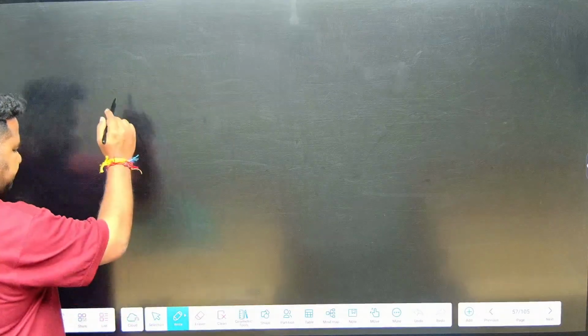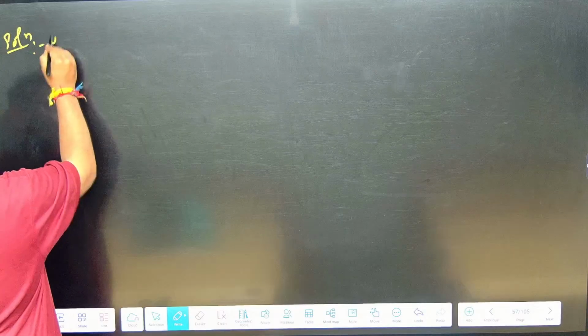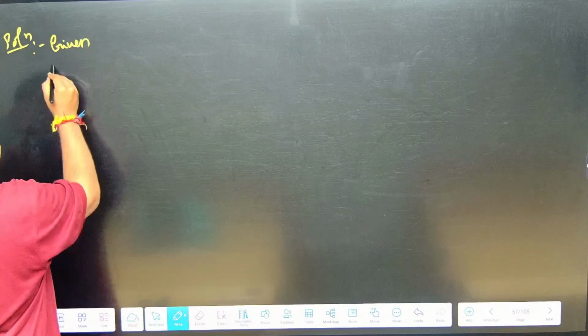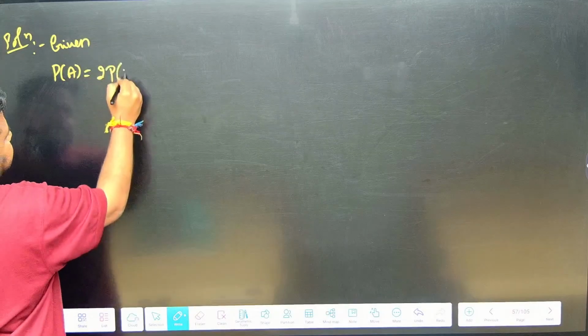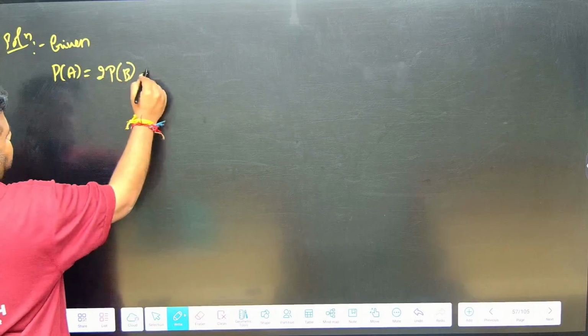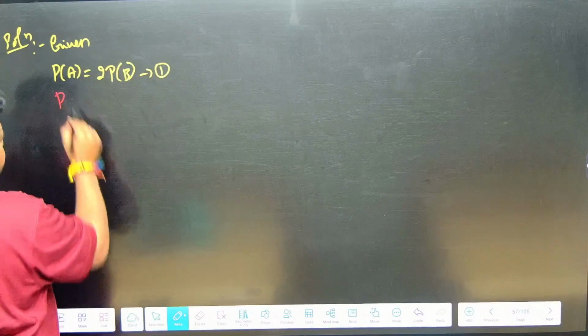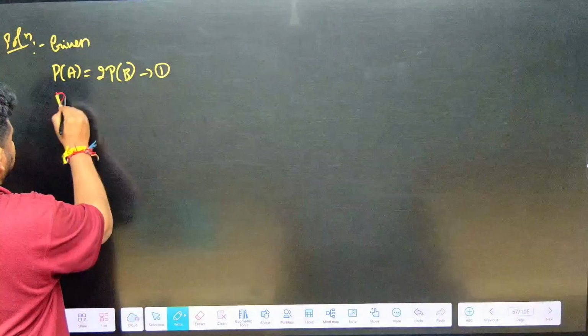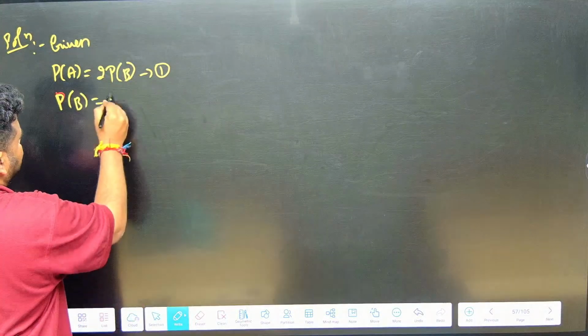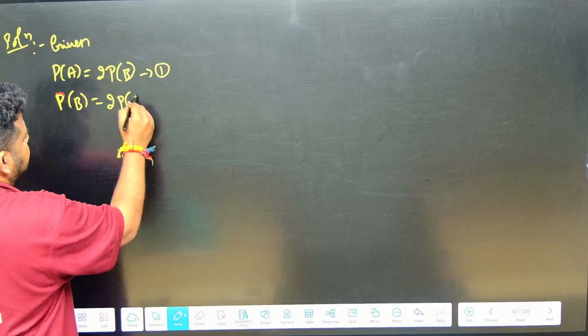Now see here what we will do. Solution. It is given that the probability of A to win the race is 2 times the probability of B. Let us write this as 1. The probability of B to win the race is given as 2 times the probability of C. Let this be 2.